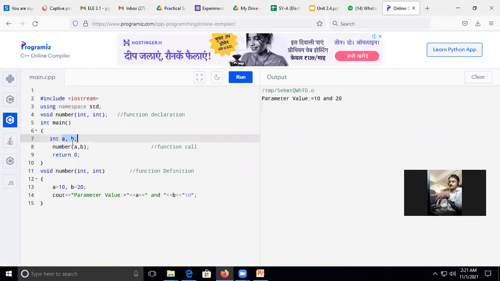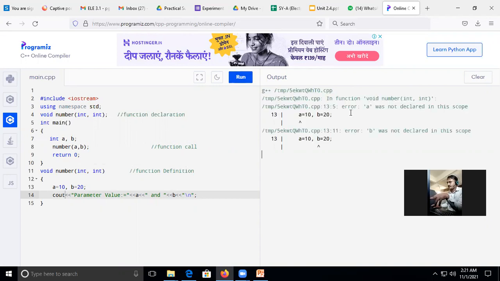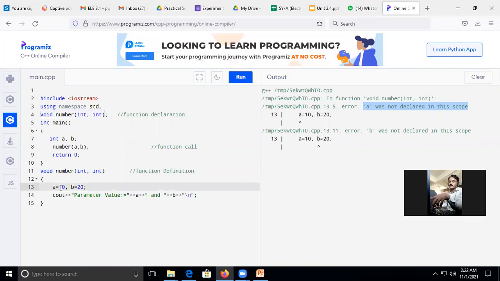So when such local variables are there, they cannot be accessed outside the function. Now just check, I will run the program. So what errors are you getting? See, up to this 10th line or 11th line, it is fine. Up to the 12th line is also fine because we are not asking for values of A and B. Now go to line number 13. If you check here, A was not declared in this scope. Now we are in the scope of this other function. So here I have not initialized the A variable, neither have I initialized the B variable.